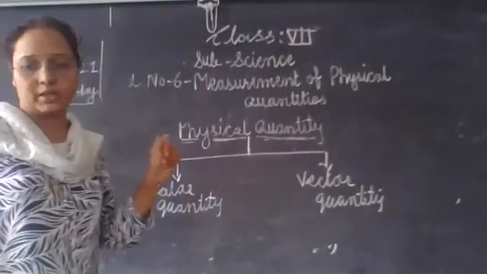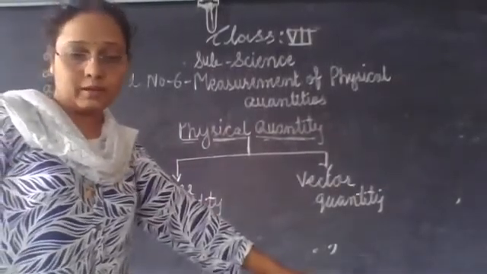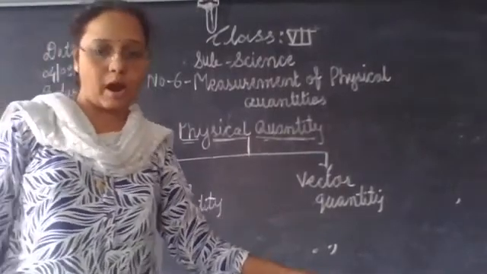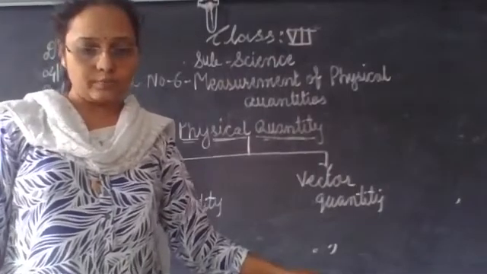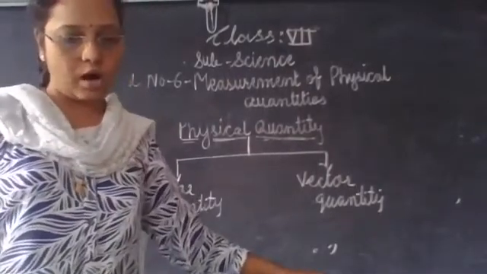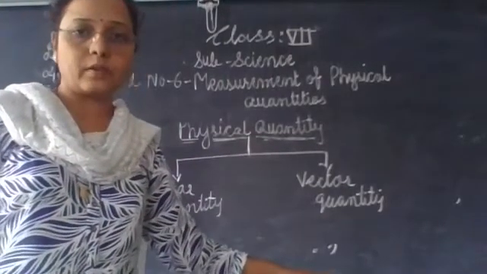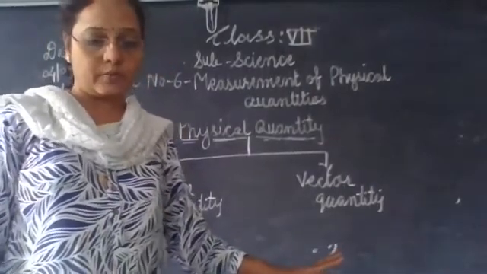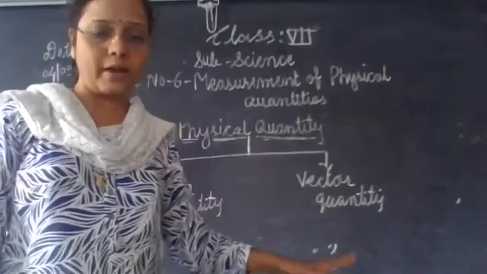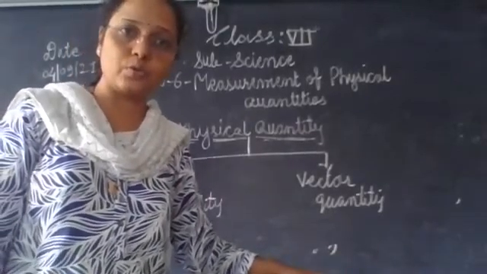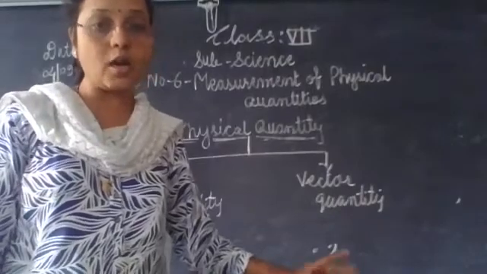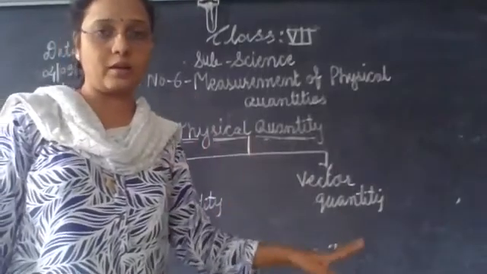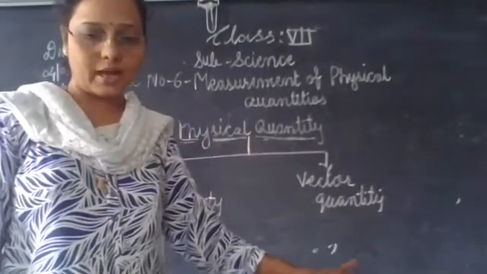A quantity that can be completely expressed by its magnitude alone is called a scalar quantity. Again, I am going to repeat, a quantity that can be completely expressed by its magnitude alone is called a scalar quantity. Okay, example.